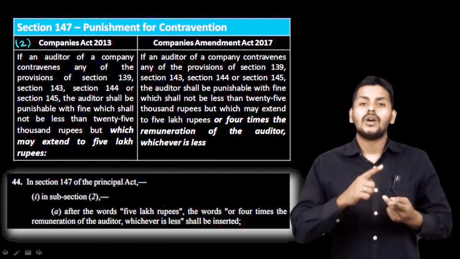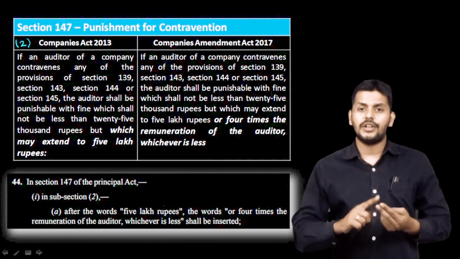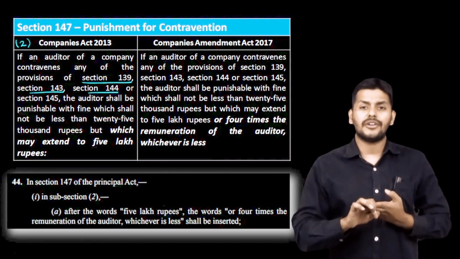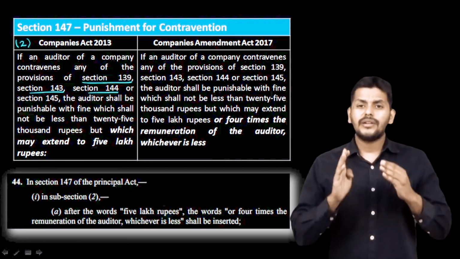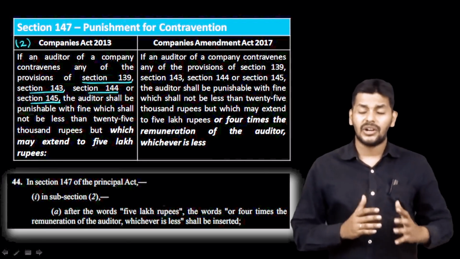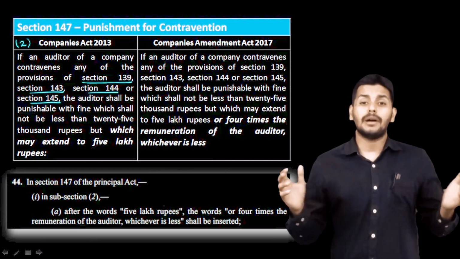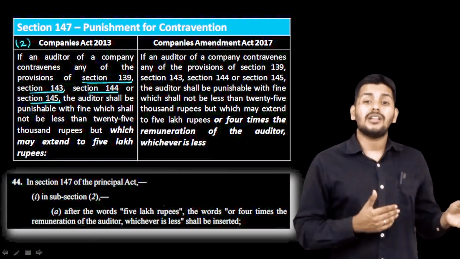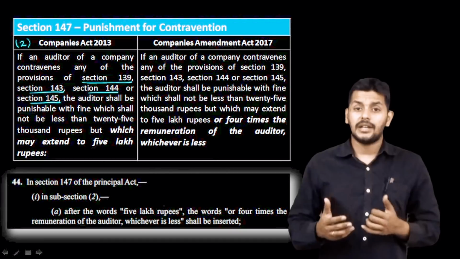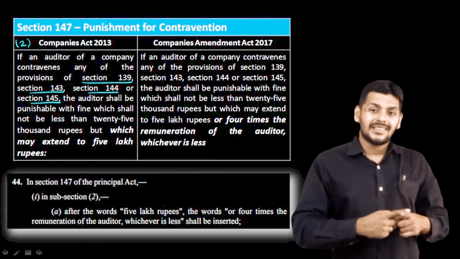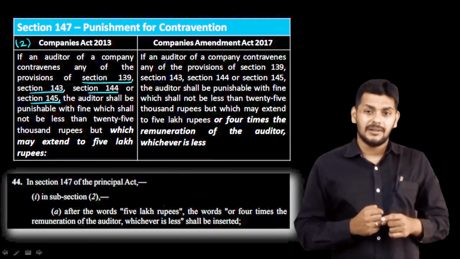Section 139, 143 on powers and duties, 144 on certain services not to be rendered, and 145 on duty to sign the audit report. Only these 4 sections are included in the text of section 147. So 146, on the auditor's duty to attend the general meeting and all that, is not covered in this. But for the company, 139 to 146 are all covered.